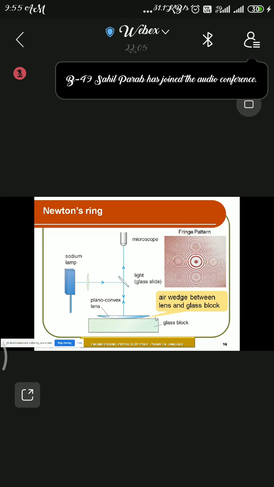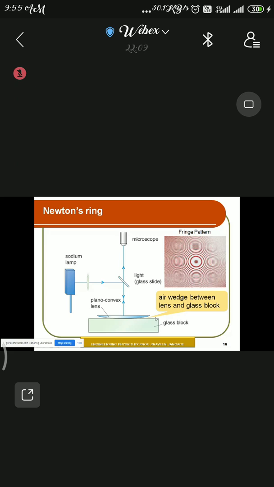Got it? So these are the points that we have to conclude from Newton's rings. Now this is the second example that we have seen.